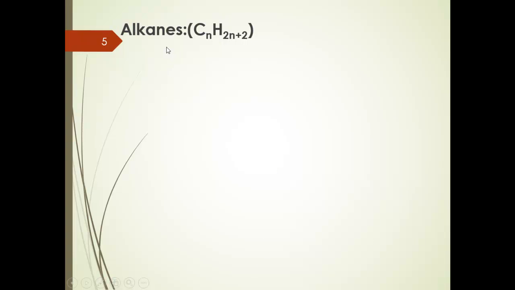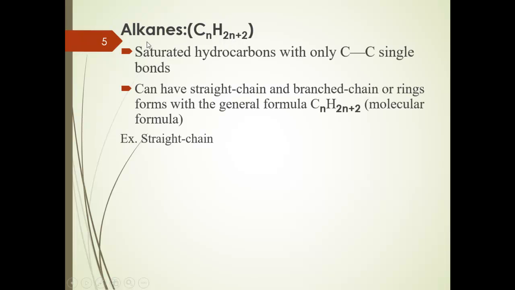The first main group of hydrocarbons, the alkanes. The alkanes have the general formula CnH2n+2, where n is an integer. Alkanes are saturated hydrocarbons, and I told you that they contain carbon-carbon single bonds. They can have a straight chain, a branched chain, or rings. So the alkanes may be straight chain, branched chain or rings.